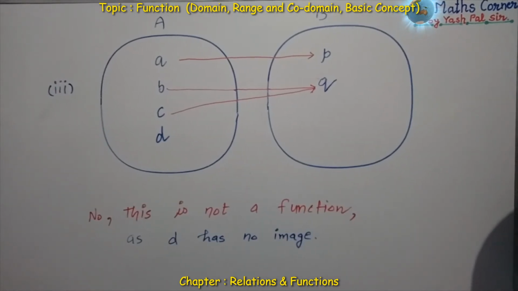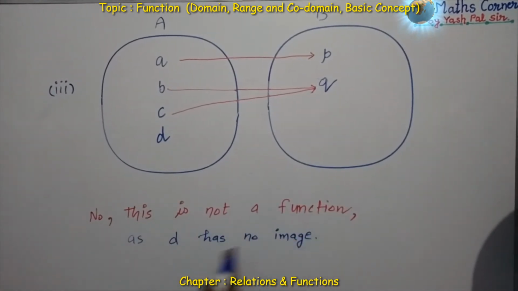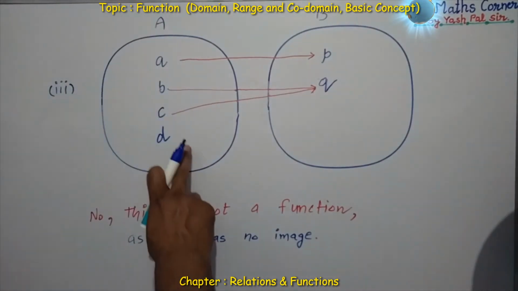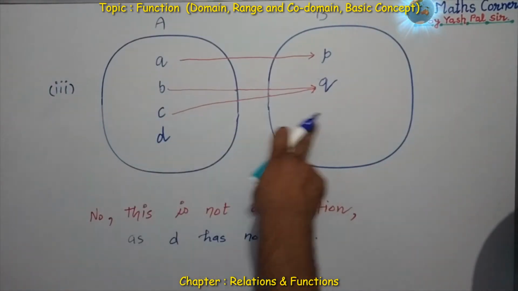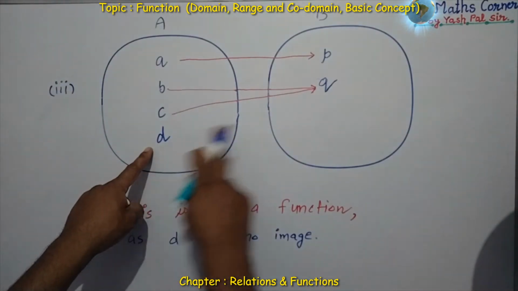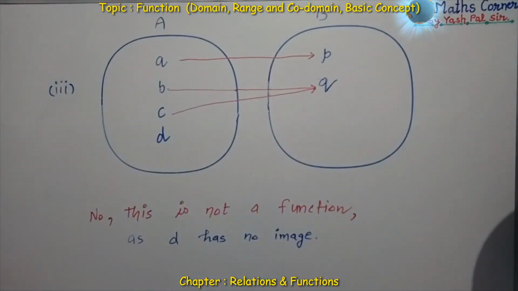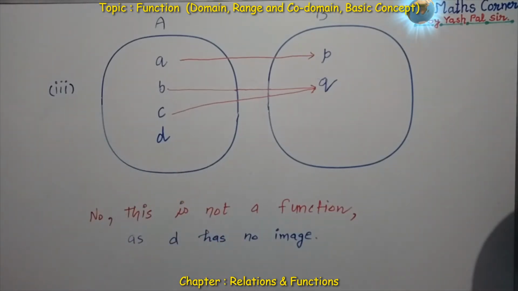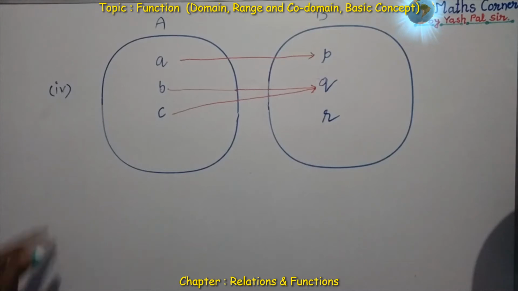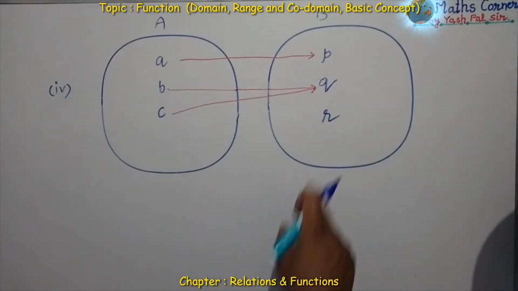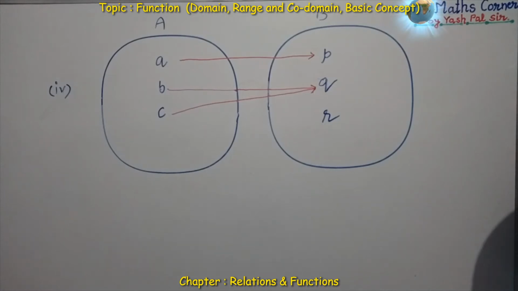Again, the answer is no, this is not a function as D has no image. Here in the first set, element D has no image. The definition says each element should have a unique image. So the definition fails. So this is not representing a function. Now next example. What about this example? Whether this is a function or not?